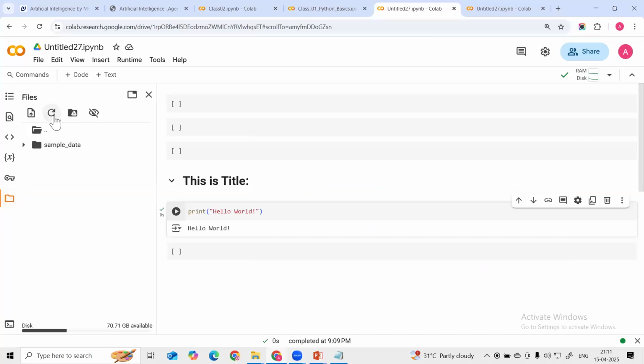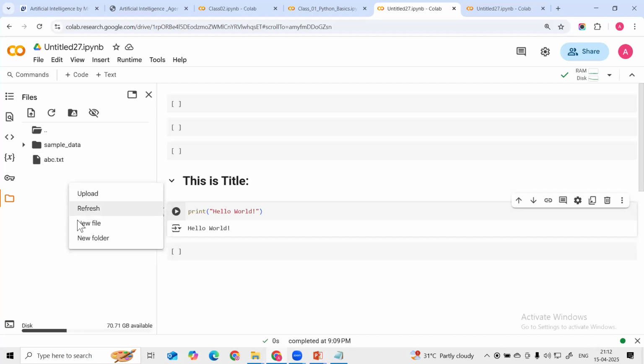So here, see guys, we can create files also. Here you can see we can create new files. So we can create this abc dot text file. This is the text file I am creating. You can create, click here, paste, right click. If you want to upload, you can upload. If you want to refresh, you can refresh.